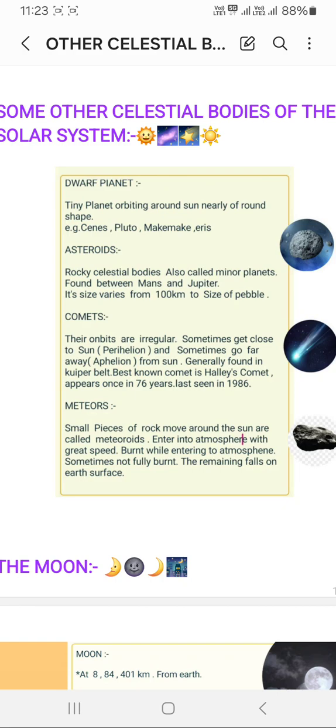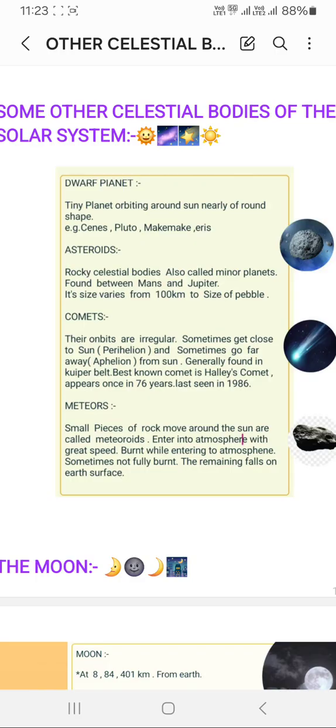But in 2006, the idea of the dwarf planet was adopted, and Pluto was no longer a planet and became a dwarf planet. Some other dwarf planets are Ceres, Makemake, and Eris.